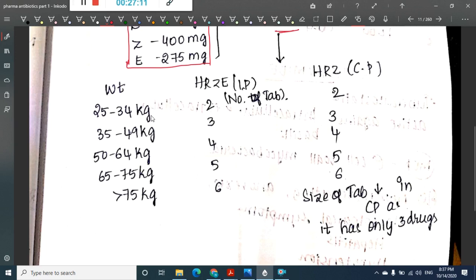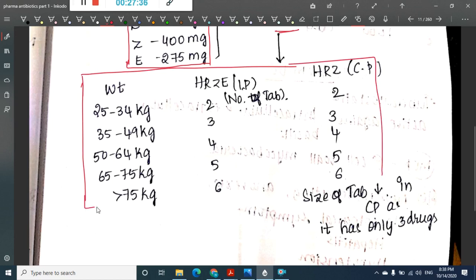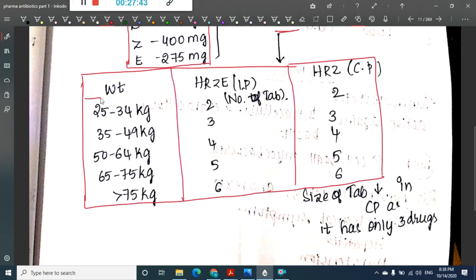Then patients with 35 to 49 kgs of weight get 3 tablets in the intensive and continuation phase, whereas those between 50 to 64 kgs get 4 tablets in the intensive phase and 4 tablets in the continuation phase, and those between 65 to 75 kgs get 5 tablets in the intensive and continuation phase, and those with more than 75 kgs get 6 tablets in the intensive phase and 6 tablets in the continuation phase.